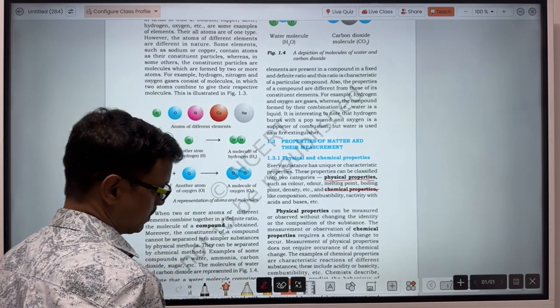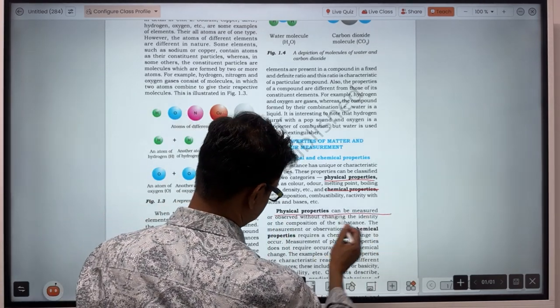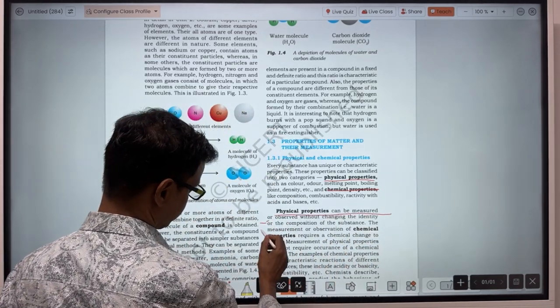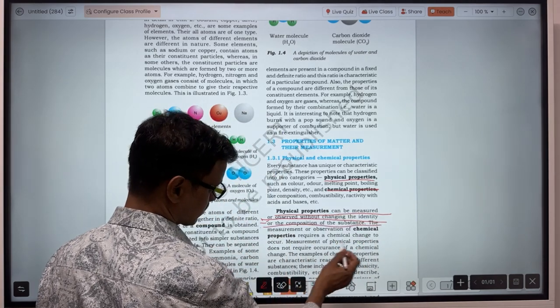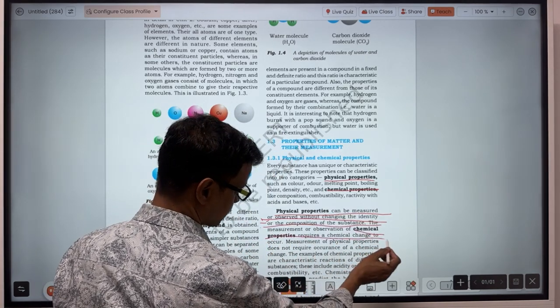Physical properties are observed without changing the identity of the composition of the substance, and chemical properties require chemical changes to occur.